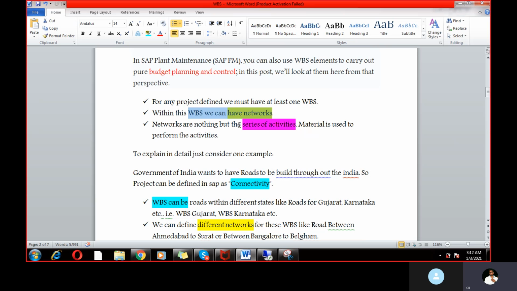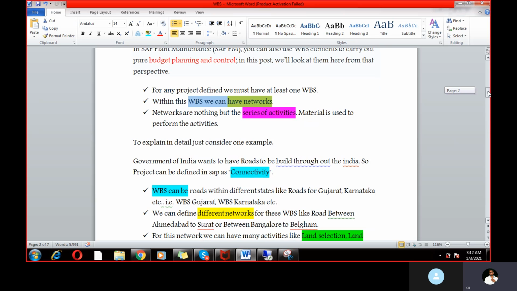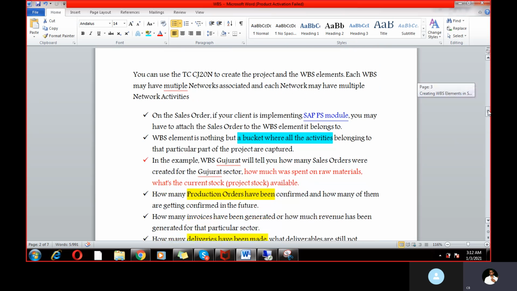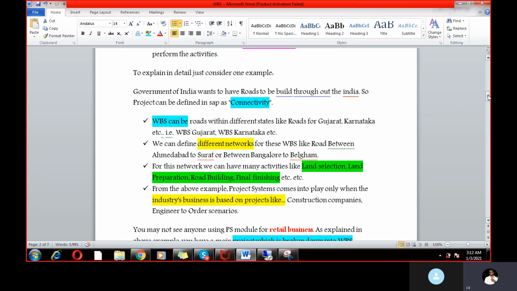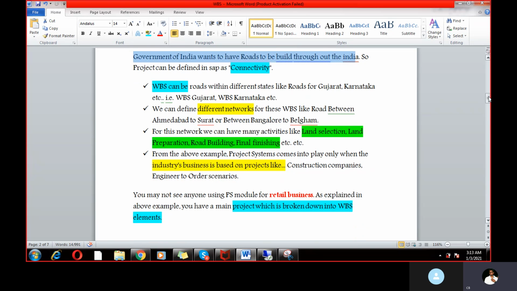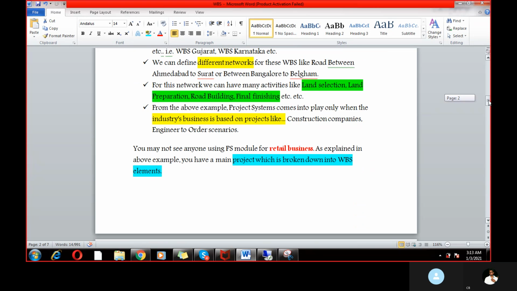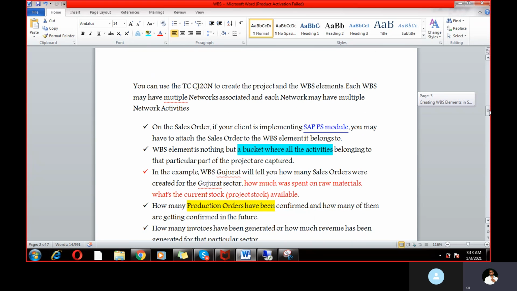So if anyone asks you what is WBS, you can say WBS is just like a bucket where all the project related activities will be captured. An example is WBS for roads in different states, like roads of Gujarat, Karnataka. If your project is connectivity, the government of India wants to build roads throughout India, then this is just one example I have given. It may not be applicable to a retail business here.